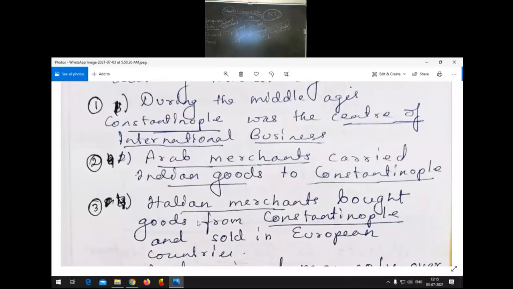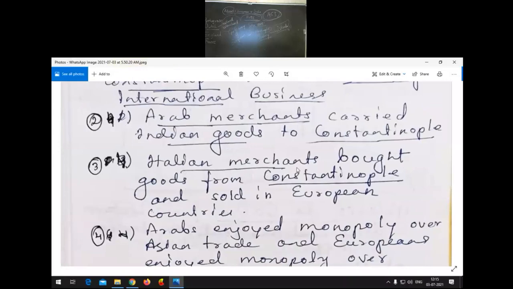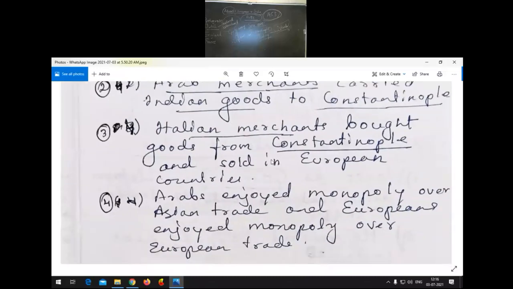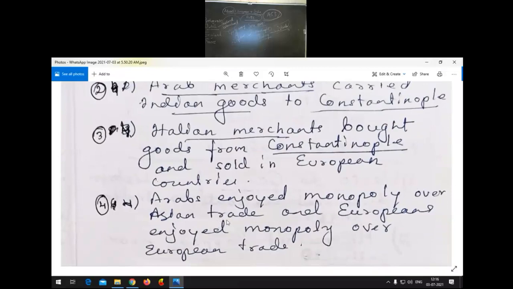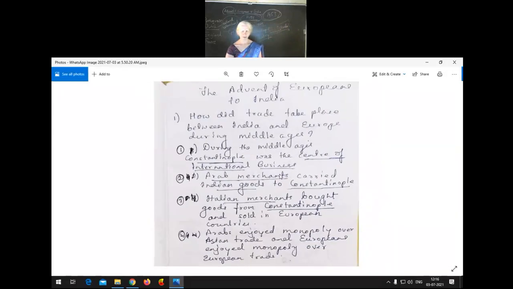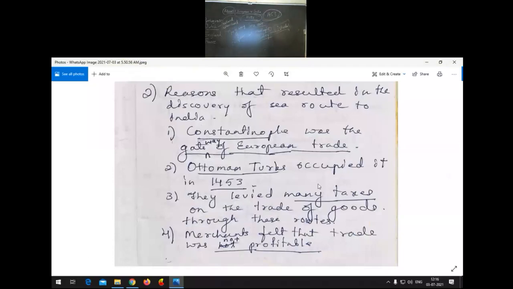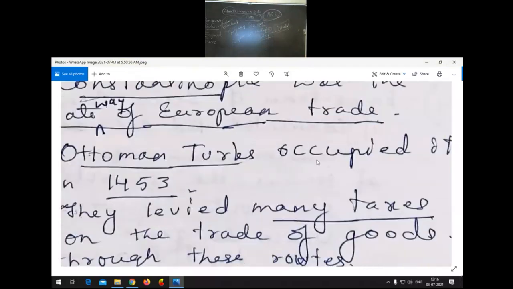Let us go for the third point, children. Italian merchants bought goods from Constantinople and sold them in European countries. The fourth point is that Arabs enjoyed monopoly over Asian trade and Europeans enjoyed monopoly over European trade. This is one important question. Yes, so this is the second important question.